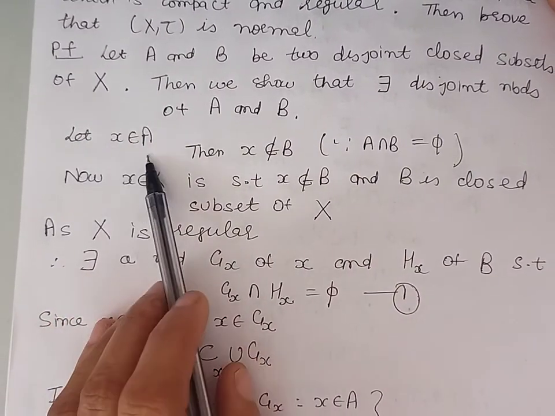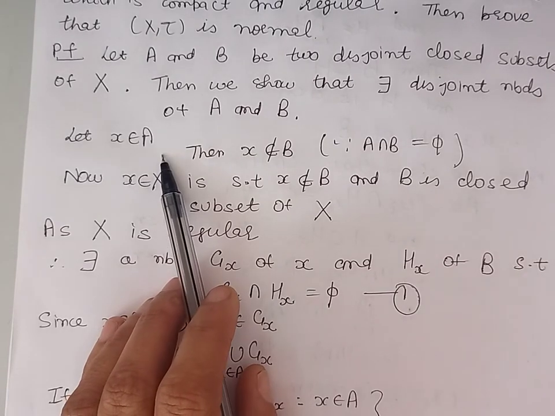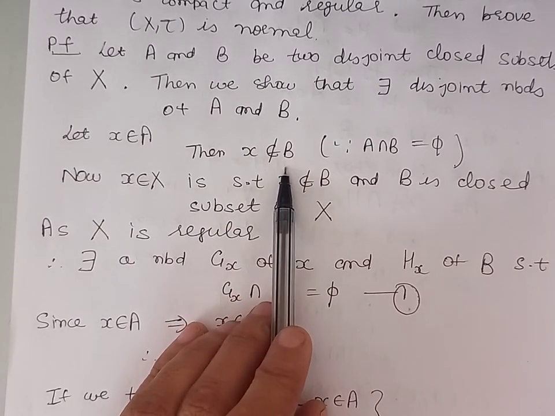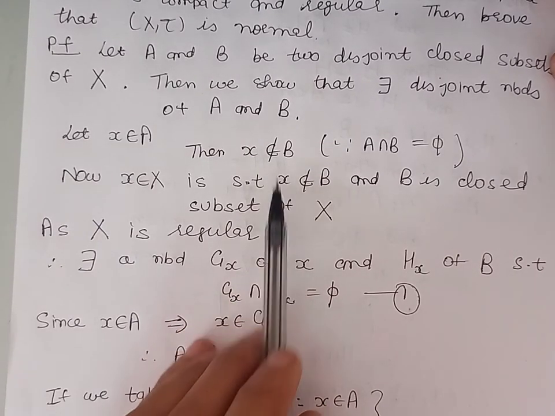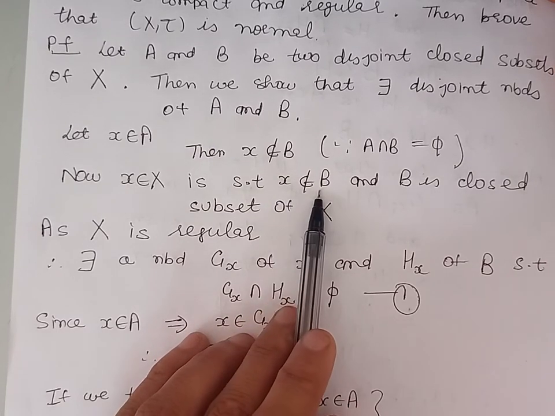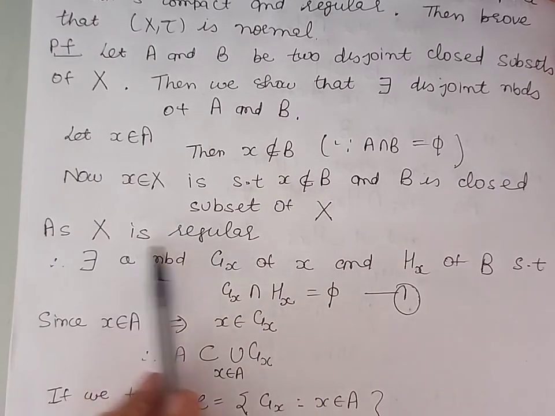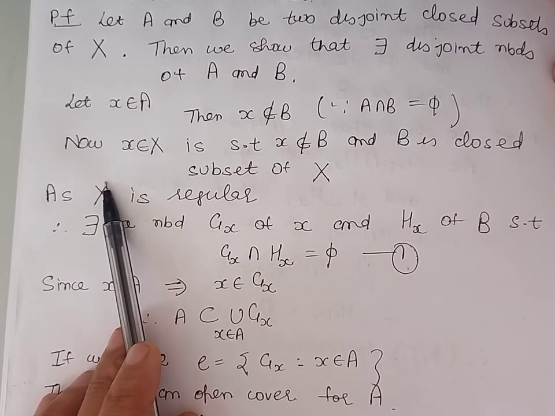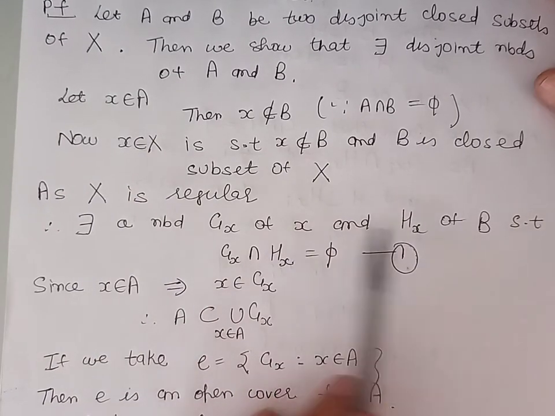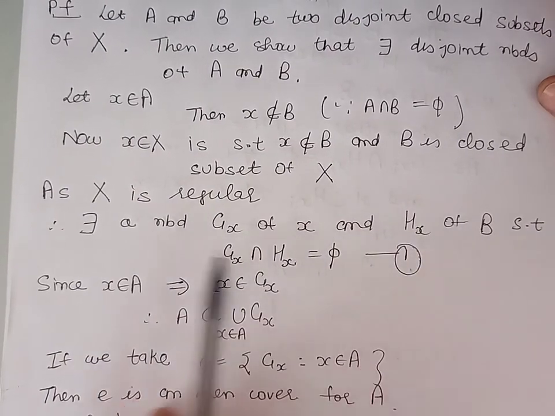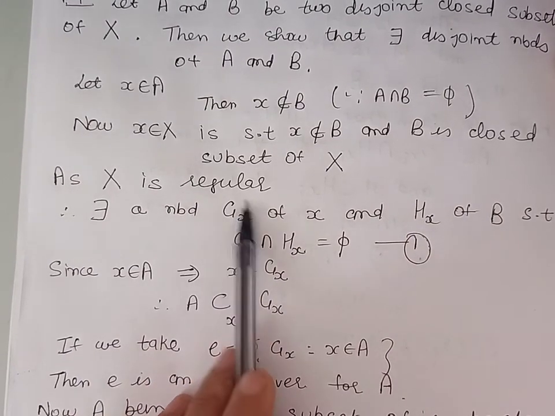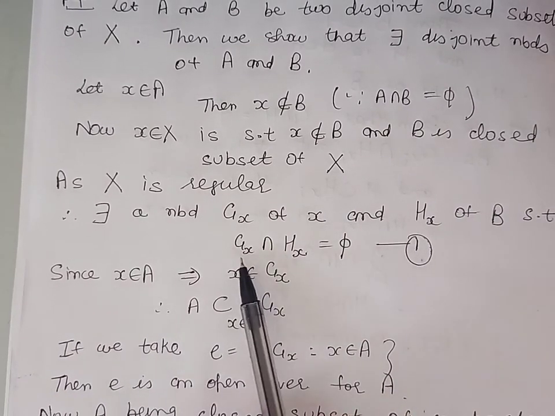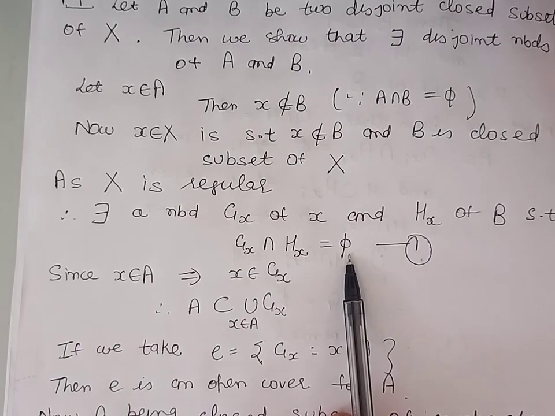Now let us take x belongs to the set A. Now because A and B are disjoint, x will not belong to B. Now B is a closed subset of X and x does not belong to B. The space X is regular, so by regularity of X, there will exist disjoint neighborhoods of the point x and the set B. So we can say there exists a neighborhood Gx of the point x and a neighborhood Hx of the set B such that their intersection is phi.